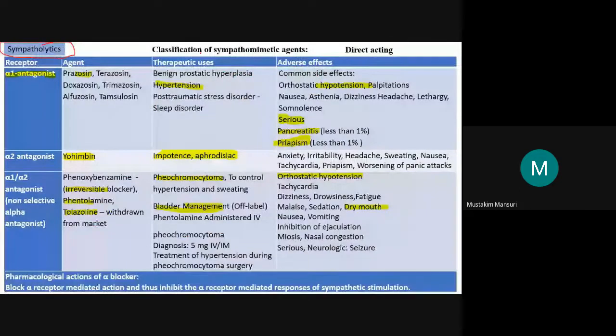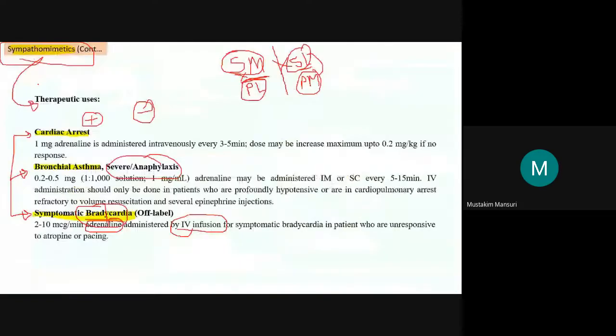So now let us discuss the sympatholytic. First we will discuss the directly acting. Directly acting, again we will have the selective alpha 1, selective alpha 2, then non-selective. Now just remember this classification. The suffix will be osin for all, right? Prazosin, terazosin, doxazosin, primazosin. One change here is tamsulosin. Remember this, otherwise the suffix will have the osin in this. So alpha 1 antagonist.